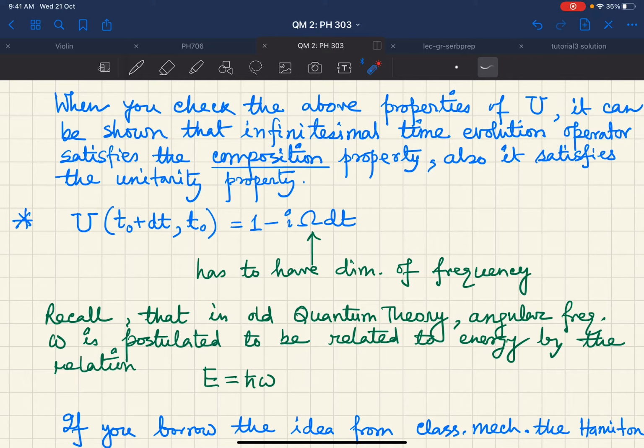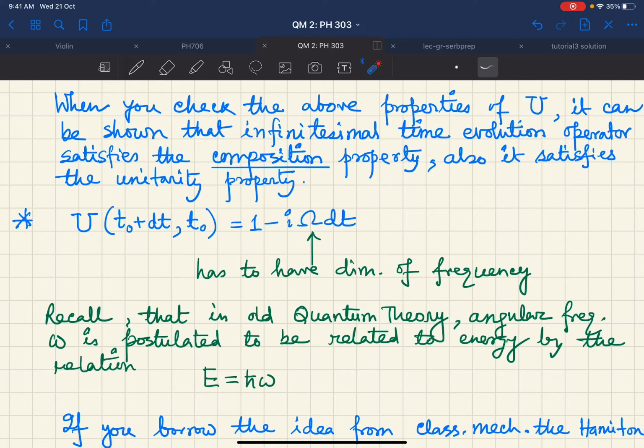Now, what can I say about this operator omega? Certainly, the first term is dimensionless, and there is a dimension dt, the time dimension, in the second term. To cancel this, I must have omega with the dimension of inverse time. That means it has to have the dimension of frequency. Now, we should recollect our memory and ask whether there is any observable which has the dimension of frequency. And we will say, yes, of course.